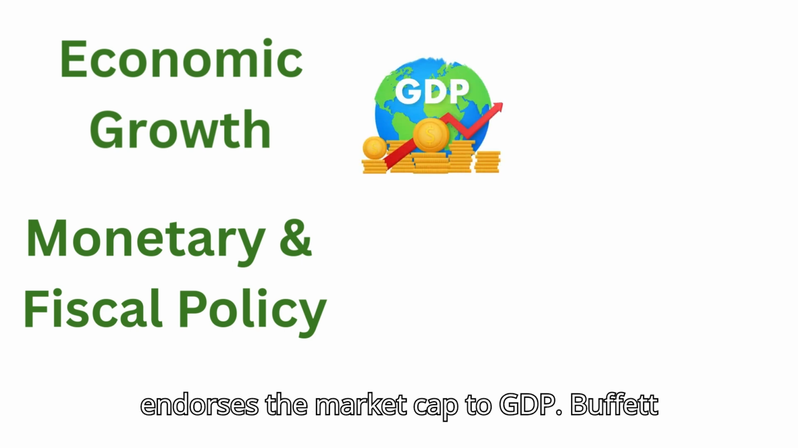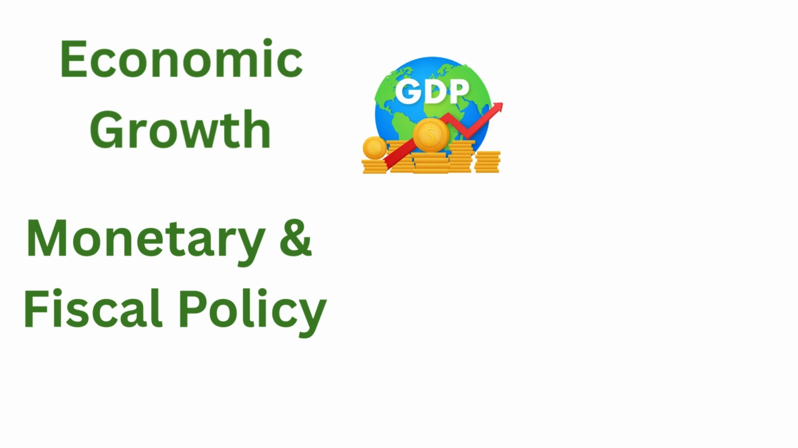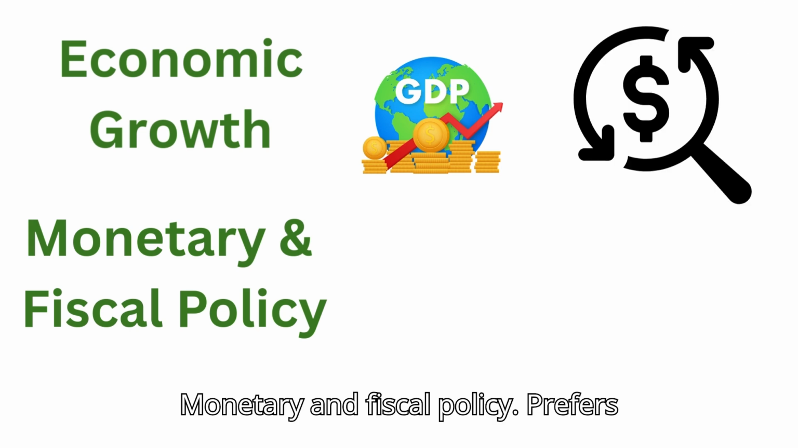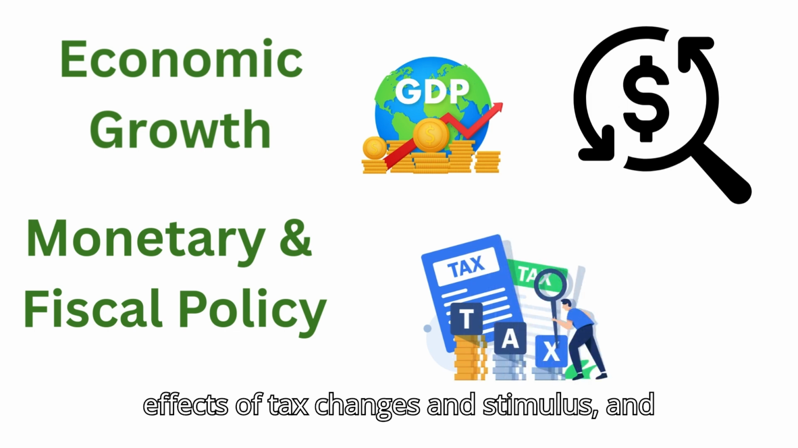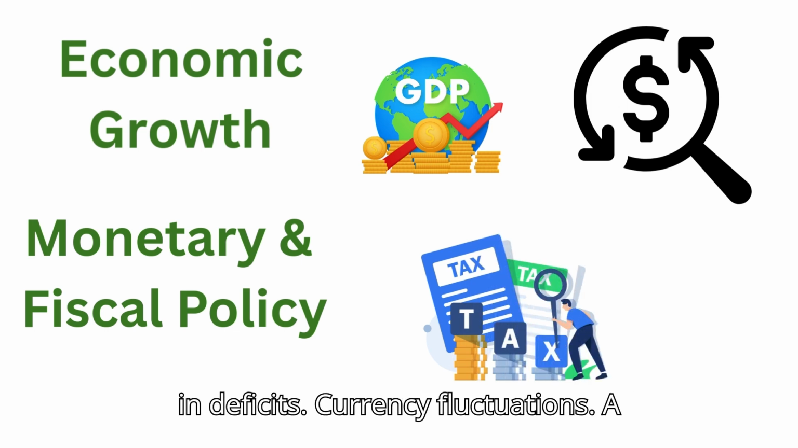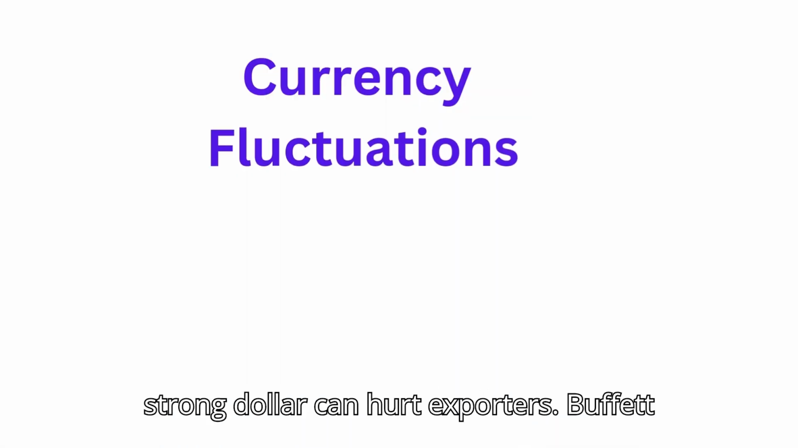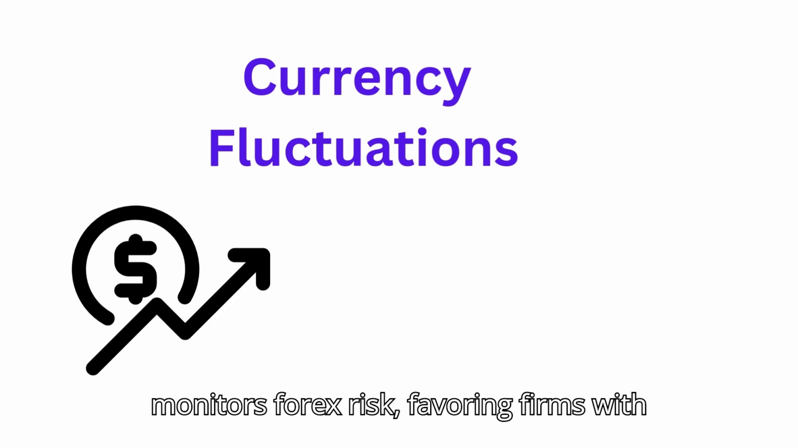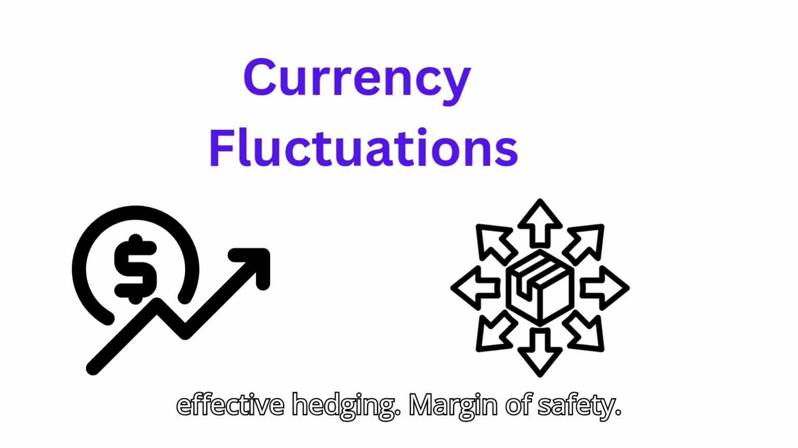Economic growth: strong GDP growth underpins corporate earnings. Buffett endorses the market cap to GDP ratio, the Buffett indicator, as a top valuation gauge. Monetary and fiscal policy: he prefers stable, predictable policies. He evaluates effects of tax changes and stimulus, and has warned of potential tax hikes to rein in deficits. Currency fluctuations: a strong dollar can hurt exporters. Buffett monitors forex risk, favoring firms with natural currency diversification or effective hedging.